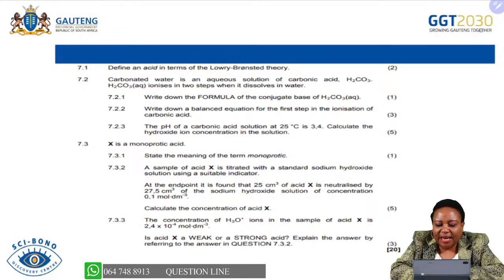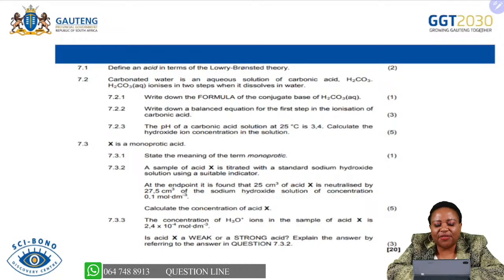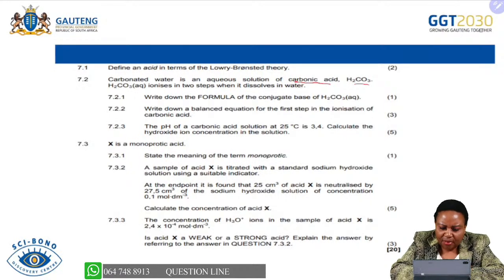This one quickly, as I'm going to go through it, I'm not going to do number one because it still says define an acid in terms of Lowry-Bronsted theory. Carbonated water is an aqueous solution of carbonic acid, H2CO3, which ionizes in two steps like the one of sulfuric acid. The question says, write down the formula of the conjugate base of this carbonic acid.